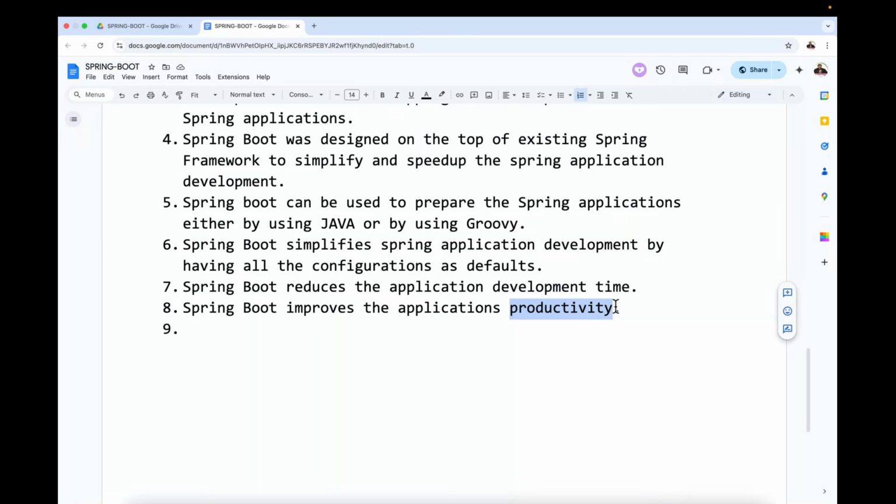What do you think about productivity, guys? I'm just waiting for a response. What is this productivity? It's a common, regular word. No response. Yeah, Ishank has given the right answer, no?